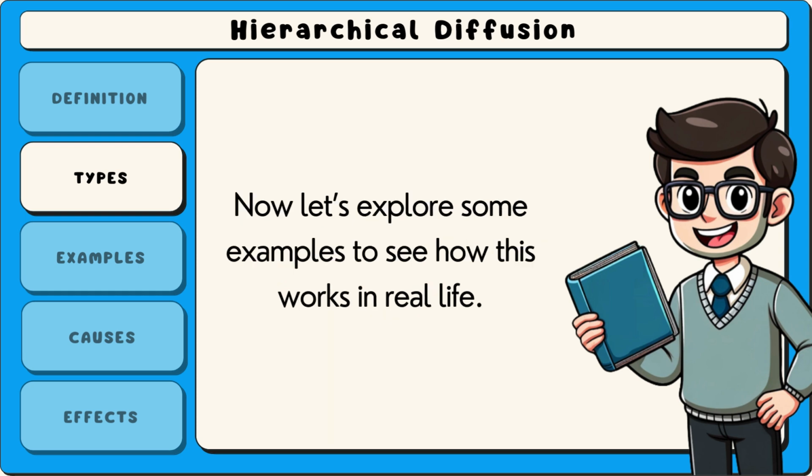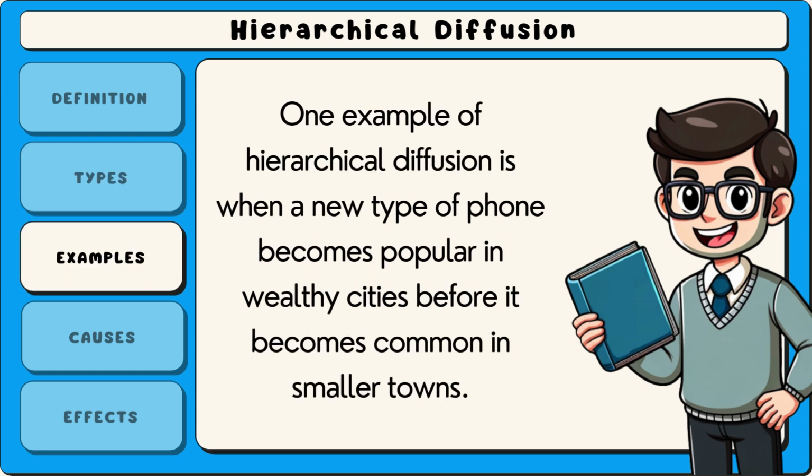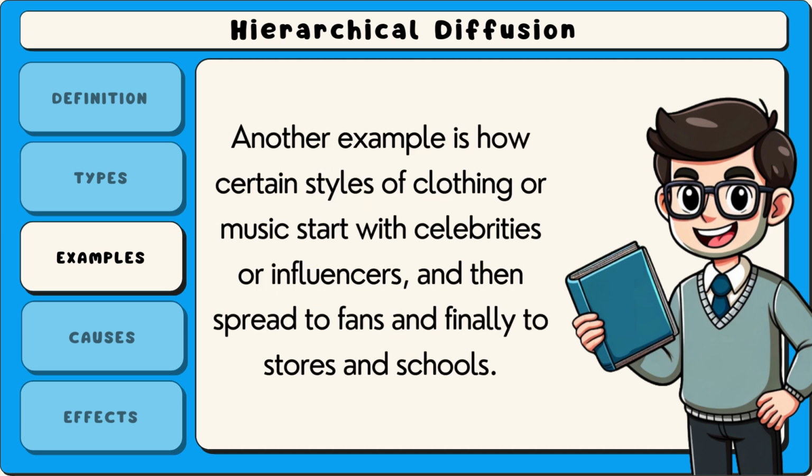Now let's explore some examples to see how this works in real life. One example of hierarchical diffusion is when a new type of phone becomes popular in wealthy cities before it becomes common in smaller towns. Another example is how certain styles of clothing or music start with celebrities or influencers and then spread to fans and finally to stores and schools.